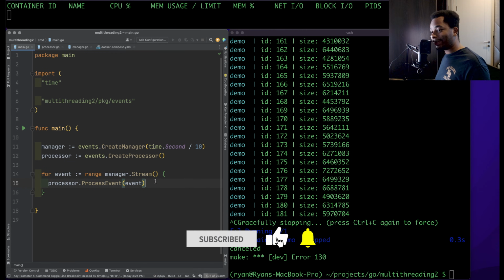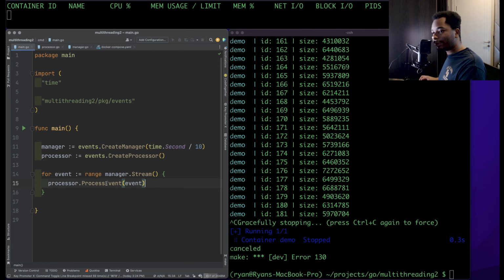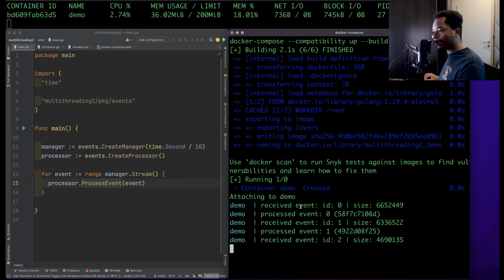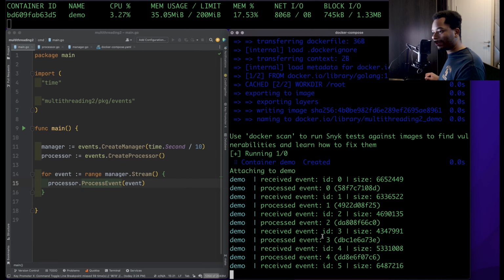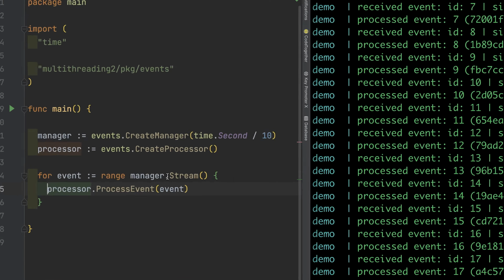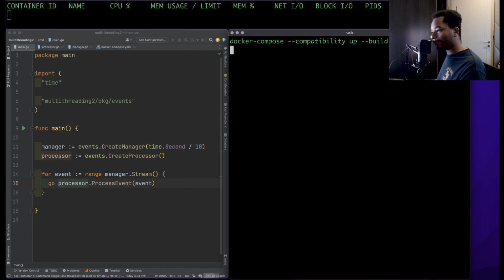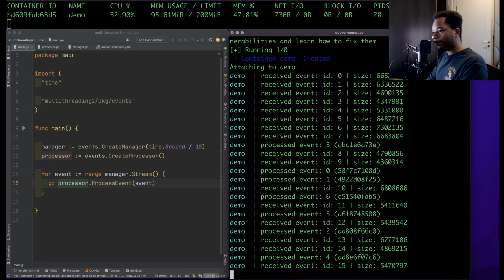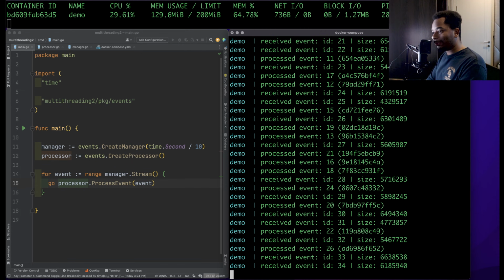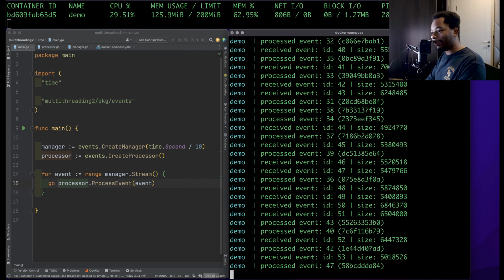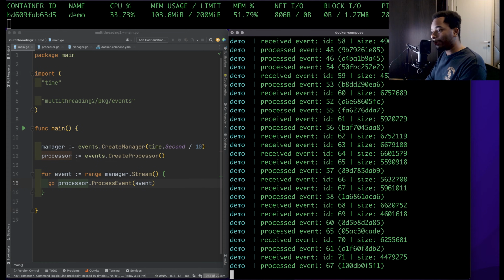So any action that a user takes on a platform can be processed as an event, the same way we're doing right here in this application. So let's go ahead and run it. Okay, so we can see that it's receiving the event and it's processing the event. It's kind of slow. All we have to do is say go, and now let's run it again and see what happens. Okay, so now it's way faster. It's no longer blocking for each event, but it's actually processing them all concurrently.